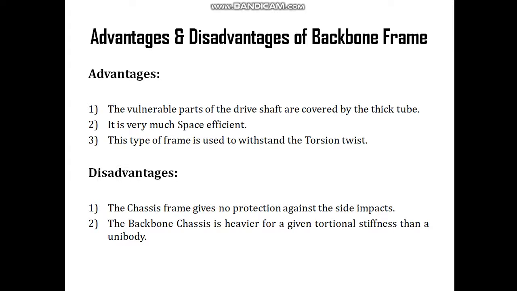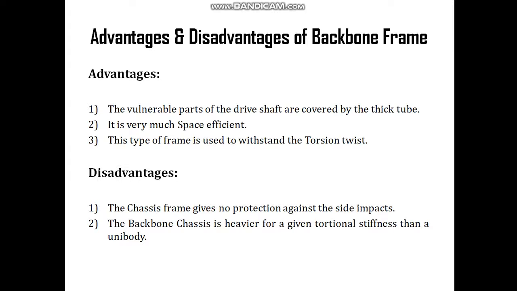It is very much space efficient, and this type of frame is used to withstand the torsion twist. So what are the advantages and disadvantages of this backbone frame? Advantages: the vulnerable parts of the drive shaft are covered by the thick tube, as I have already mentioned in the figure, that this drive shaft part is covered by the rectangular tube of the backbone.